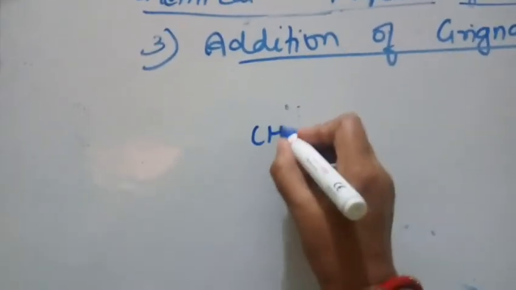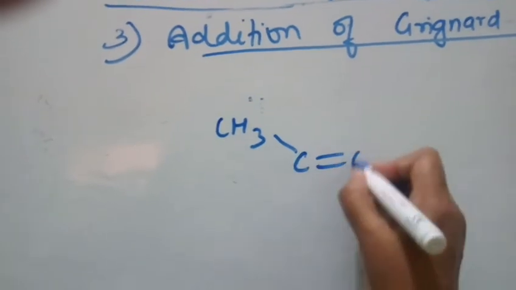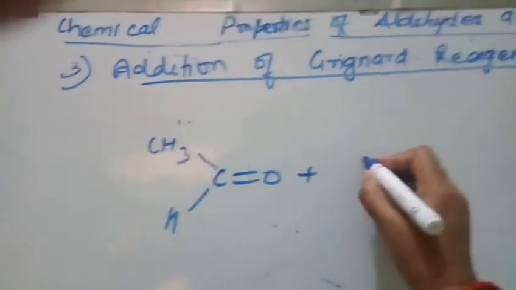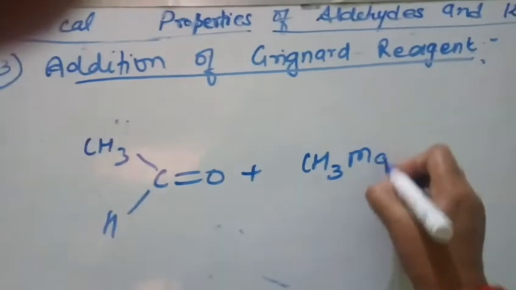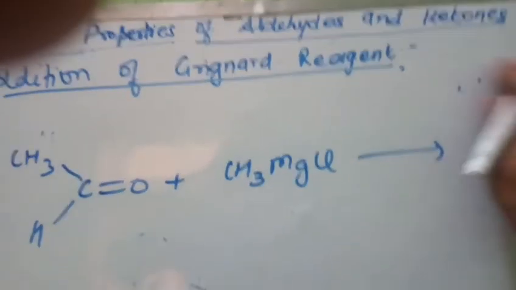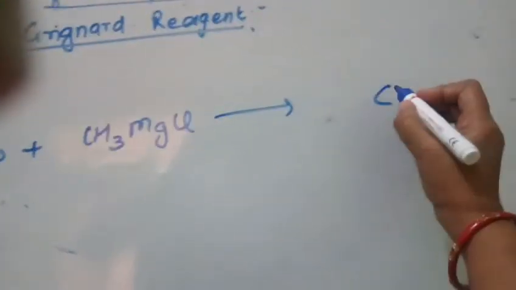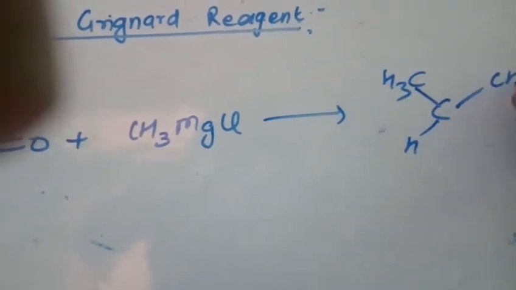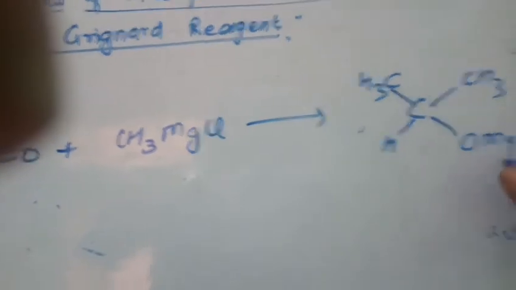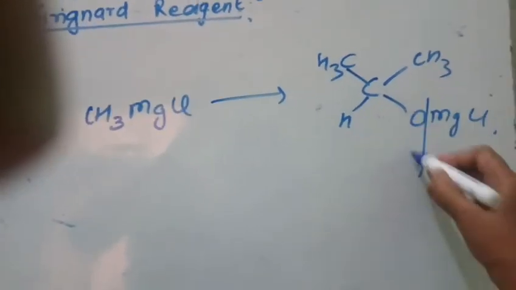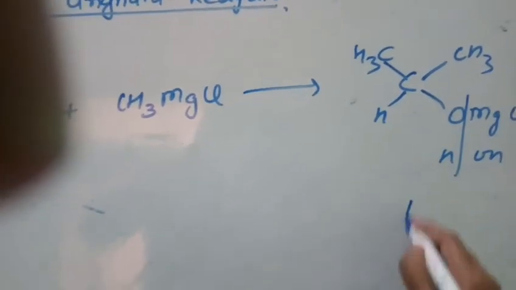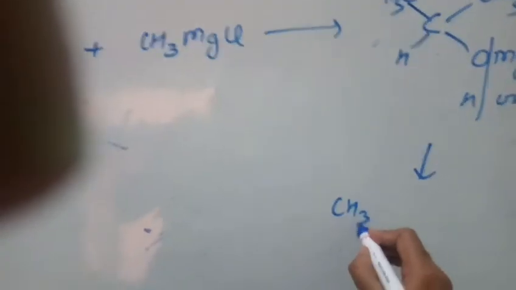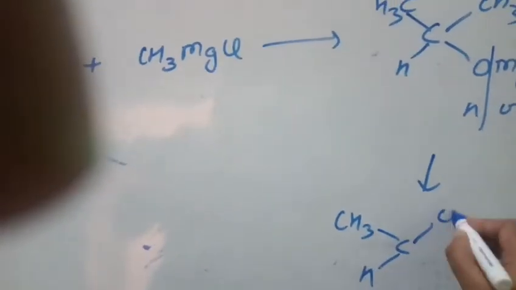Say we have taken ethanal, and we treat it with methyl magnesium chloride. Then we get the methyl group and OMgCl here, then we will do its hydrolysis, and we will get propan-2-ol.